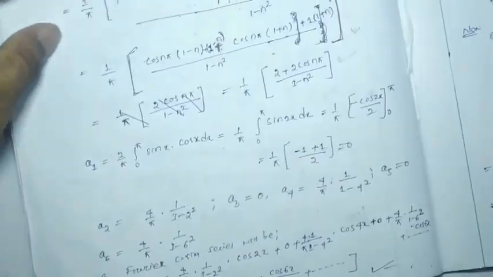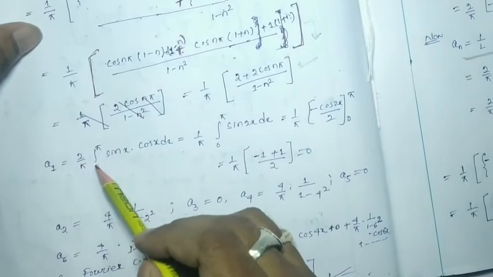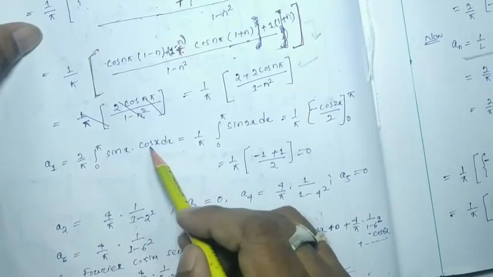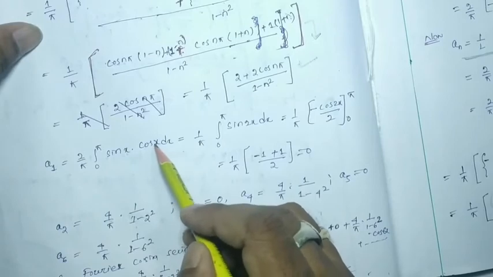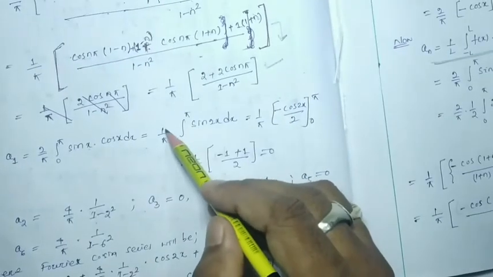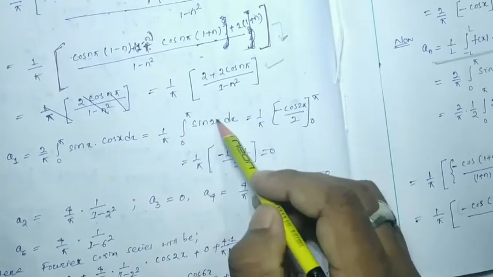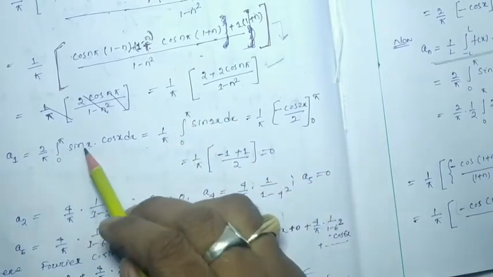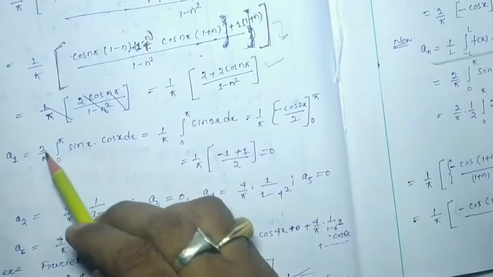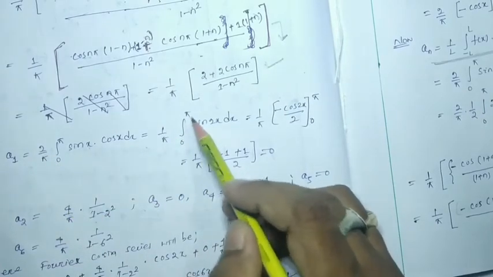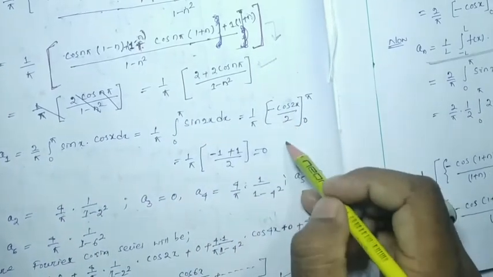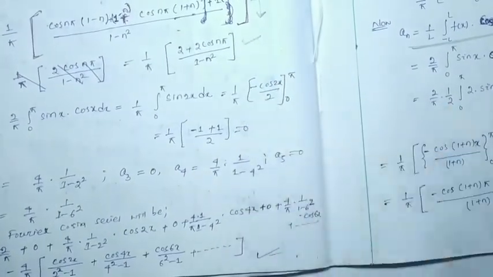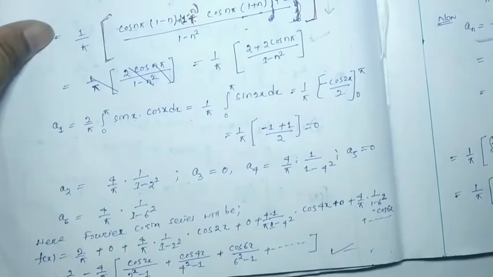So if we consider the direct expression, it will be 2 by pi, integral 0 to pi of sin x into cos nx, with n equal to 1, cos x dx. So it will be 1 by pi into 1 by 2 into 2. If I multiply and divide by 2, 2 sin x cos x will be sin 2x, and the 2 gets cancelled. It will be 1 by pi, integral 0 to pi of sin 2x dx. If we integrate, we get 0. That means a1 we found is 0.